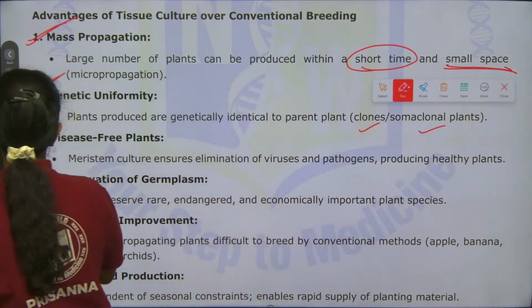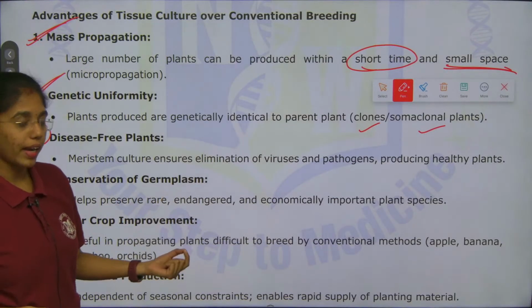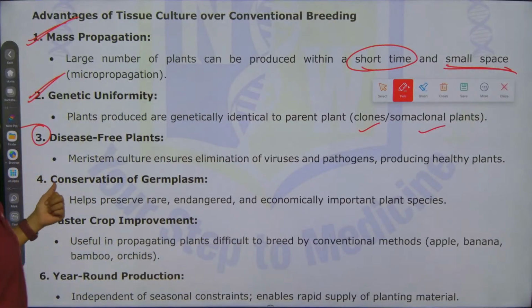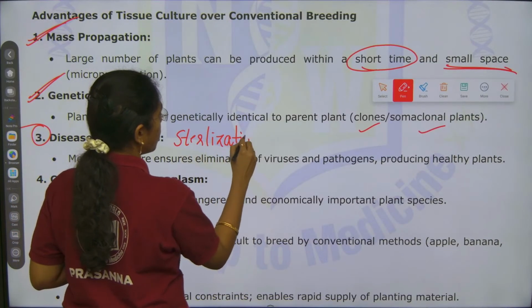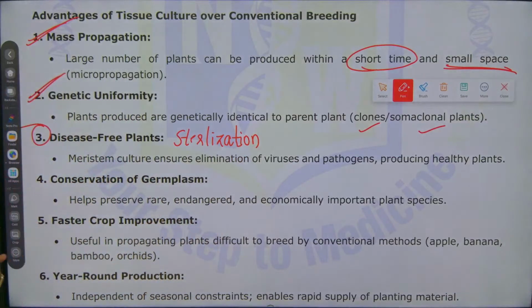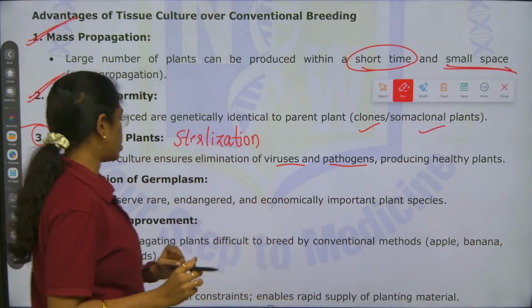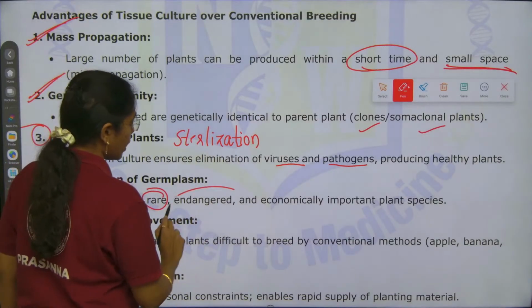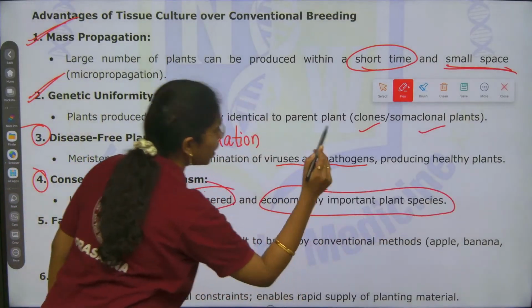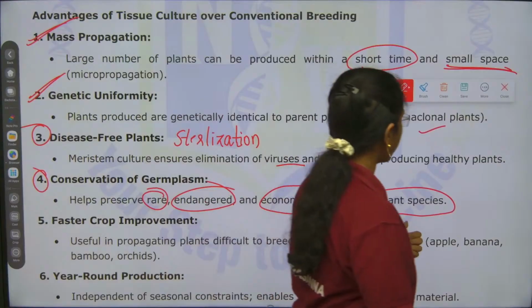Third, disease-free plants, where meristem culture ensures elimination of viruses. This happens because of what? Sterilization, wherein meristem culture will ensure elimination of viruses and pathogens, producing healthy plants. Next, conservation of germplasm. This helps to preserve rare, endangered and economically important plant species.